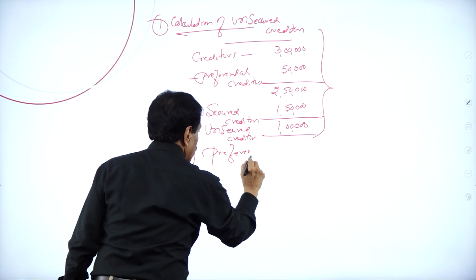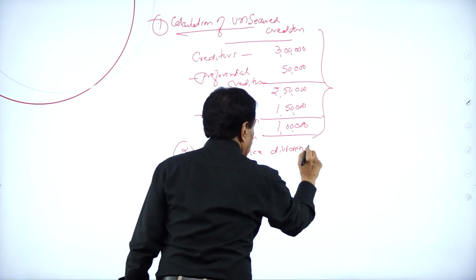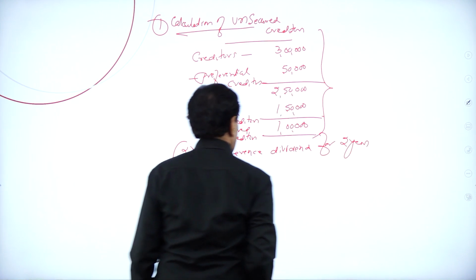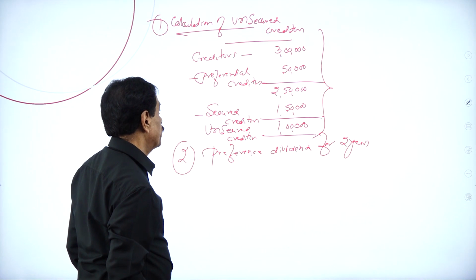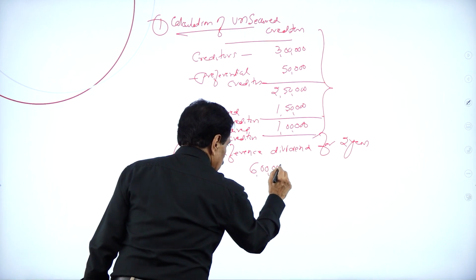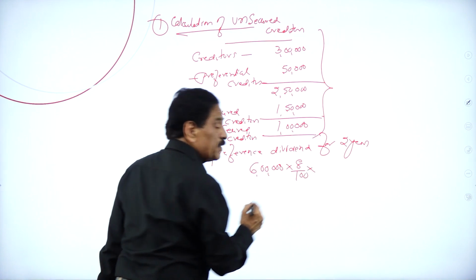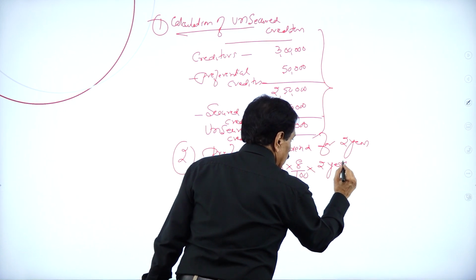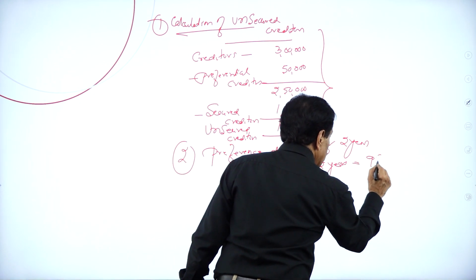Preference dividend for 2 years: 6 lakh at 8% is 48,000, into 2, is 96,000.